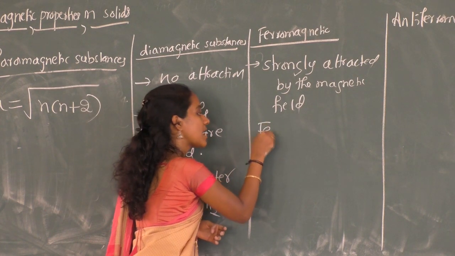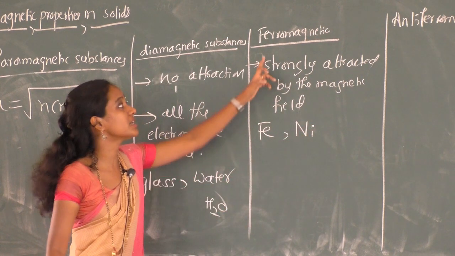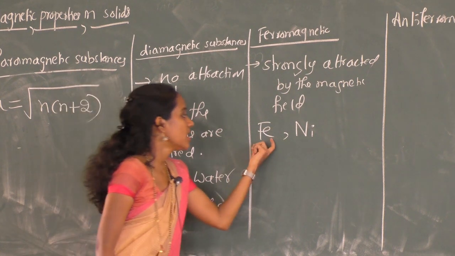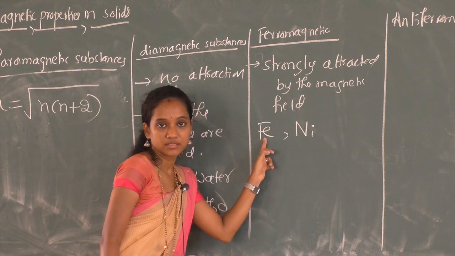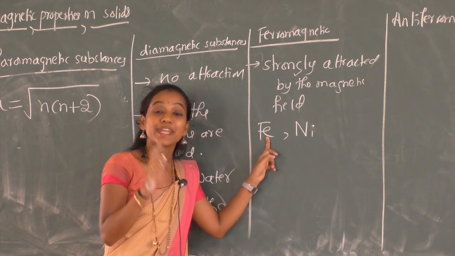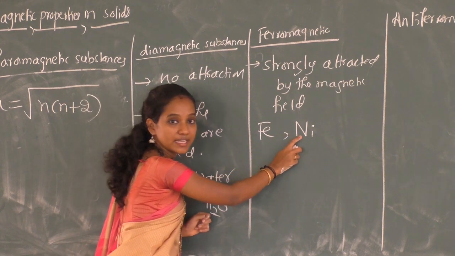For example, iron and nickel all come under ferromagnetic substances. See, iron is also an example of a metallic solid. Under metallic solids, iron is there, nickel is there.